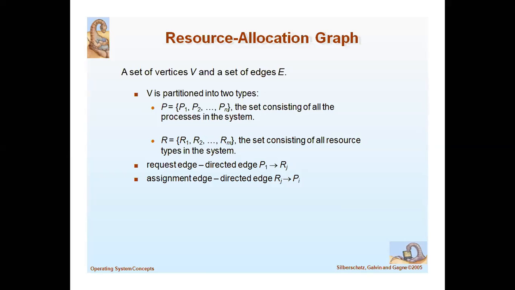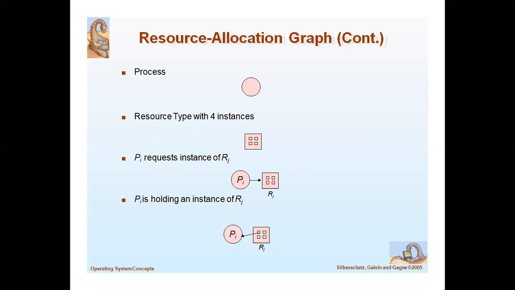There are two types of edges: one is the request edge and the other is the assignment edge. If a process wants to access a resource, the request edge goes from Pi to Rj. Whereas in an assignment edge, a resource is allocated to a particular process, so we allocate Rj to Pi. This is the resource allocation graph.